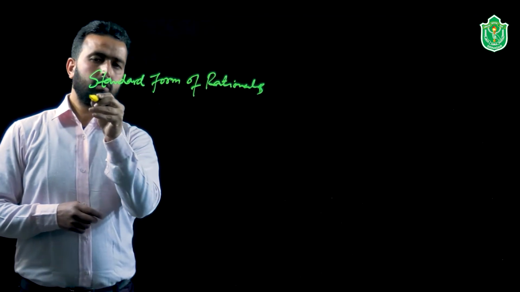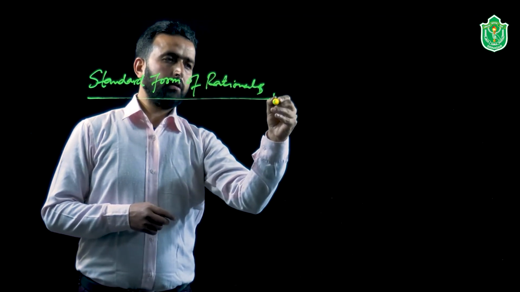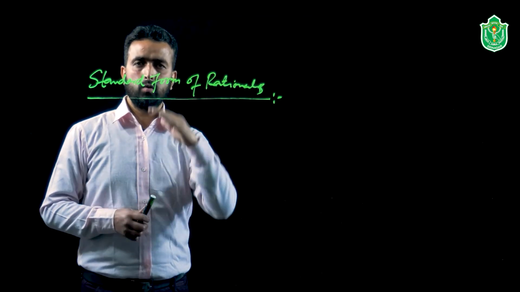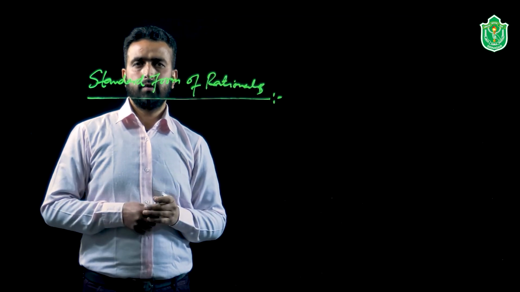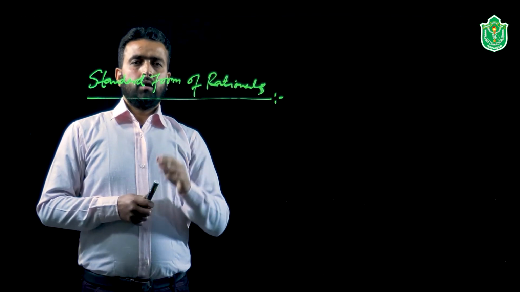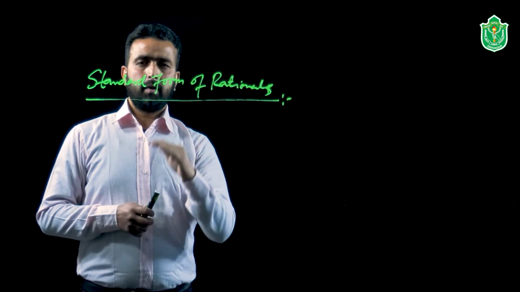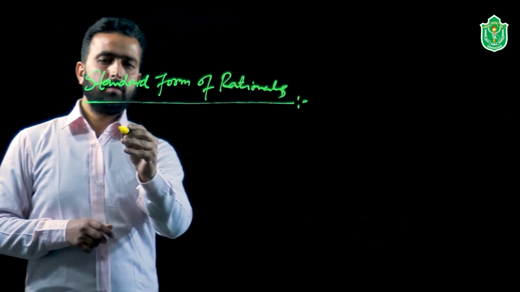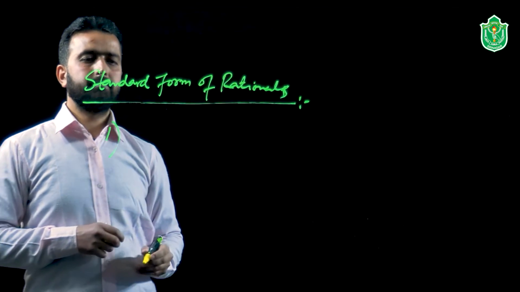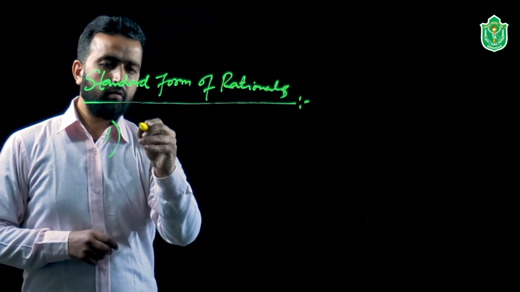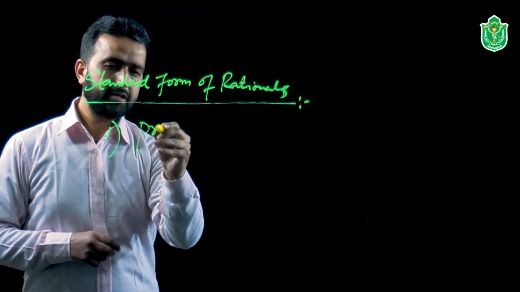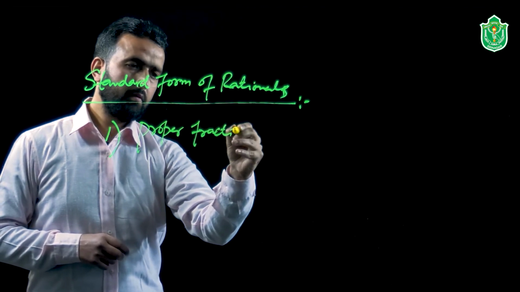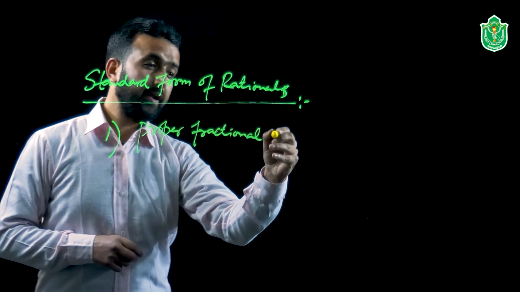So far we know what the rational numbers are. They are in the form p by q, and q is not equal to 0. P and q, the numerator and the denominator, belong to the set of integers. The important point that we must remember while writing any rational number in the standard form is, number one, that they must be in the proper fractional form.